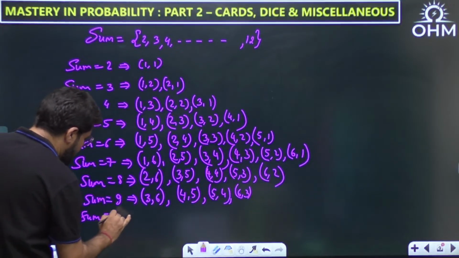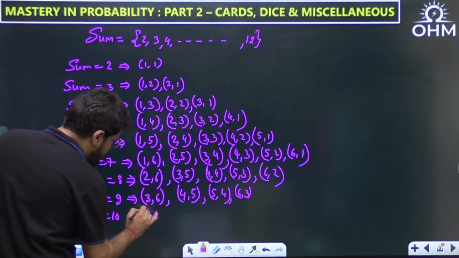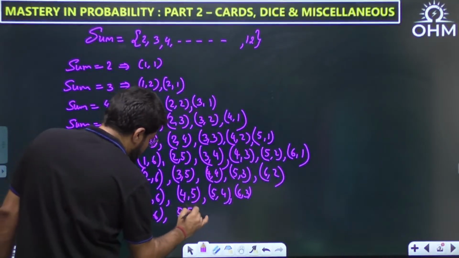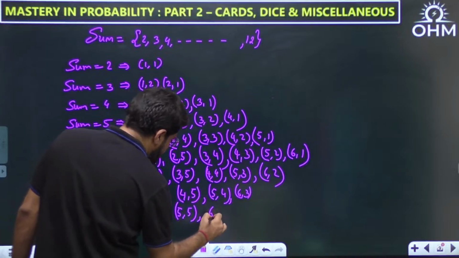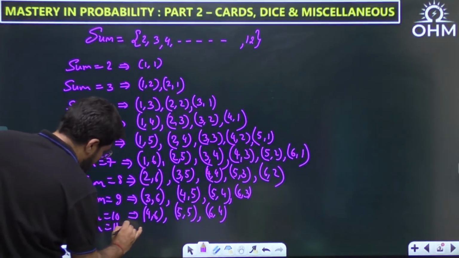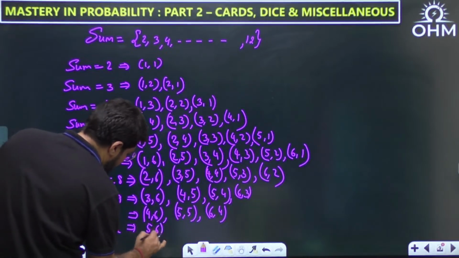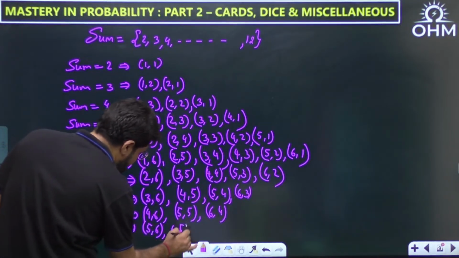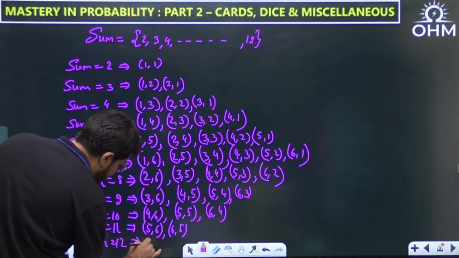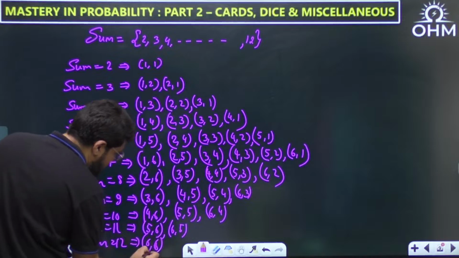Then sum equal to 10, as I already solved. 10, 11, 12 we already solved, but I just want to make a pattern here. So 4, 6, 5, 5 and 6, 4. And sum equal to 11, again we got only 2 cases, 5, 6 and 6, 5. The number of cases keeps decreasing. And last, sum equal to 12, again we have only one case, that is 6, 6.